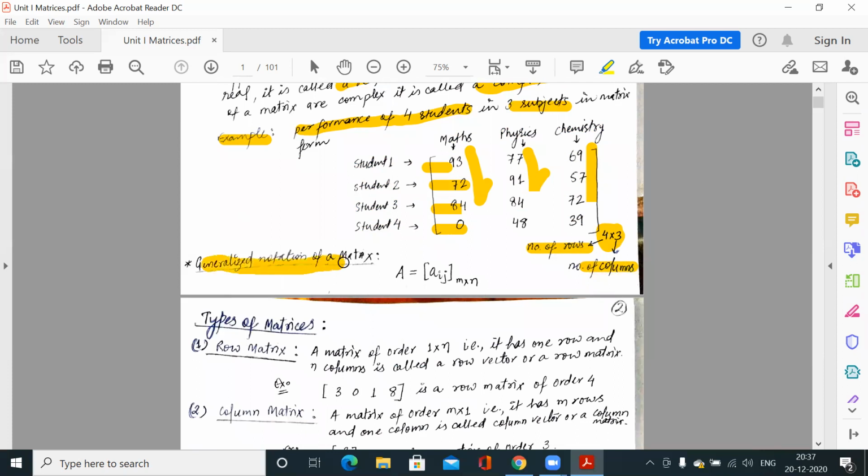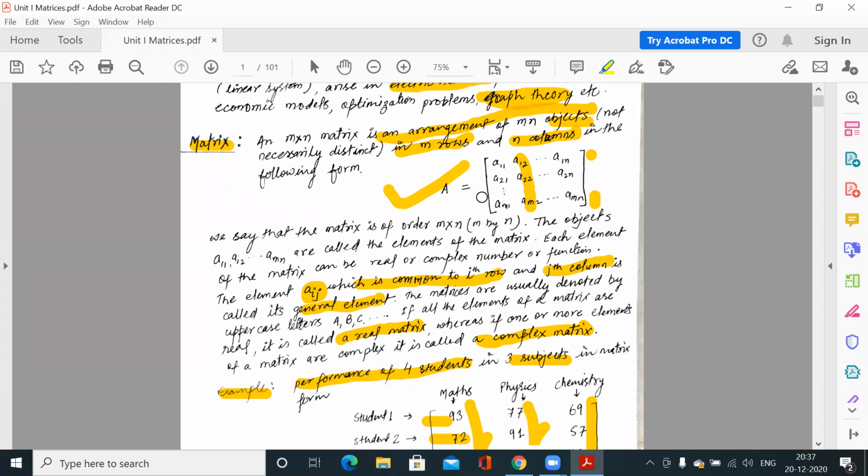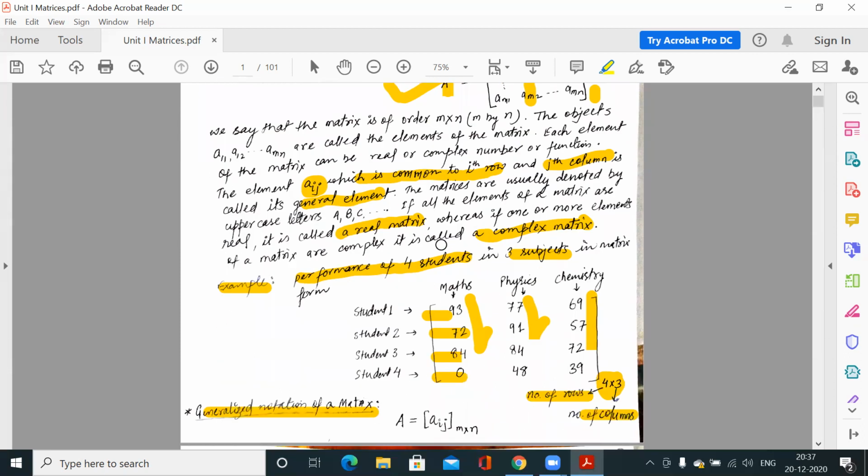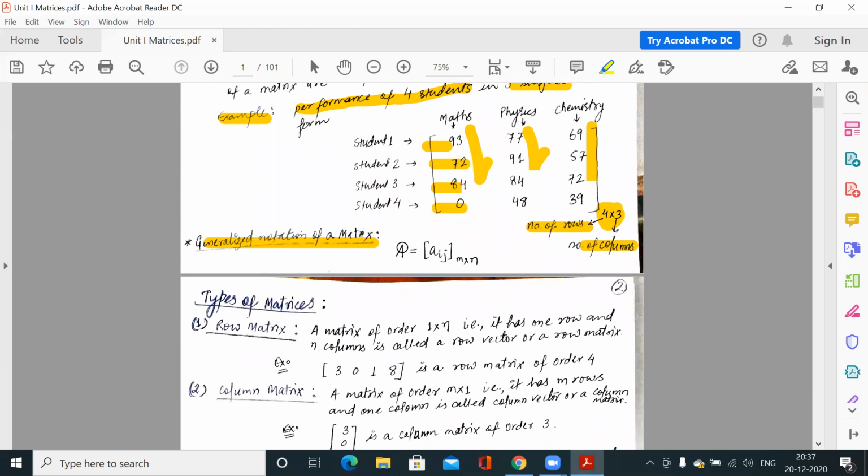Now this is the generalized matrix notation. All matrices are represented by capital letters of the alphabet: capital A, capital B, capital C. So this is the notation only. This capital A represents the whole matrix, and this is the format: the bracket, and inside the bracket we have elements.